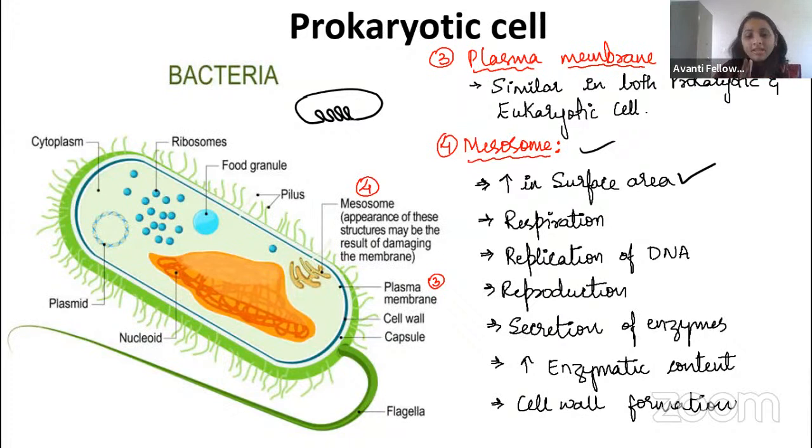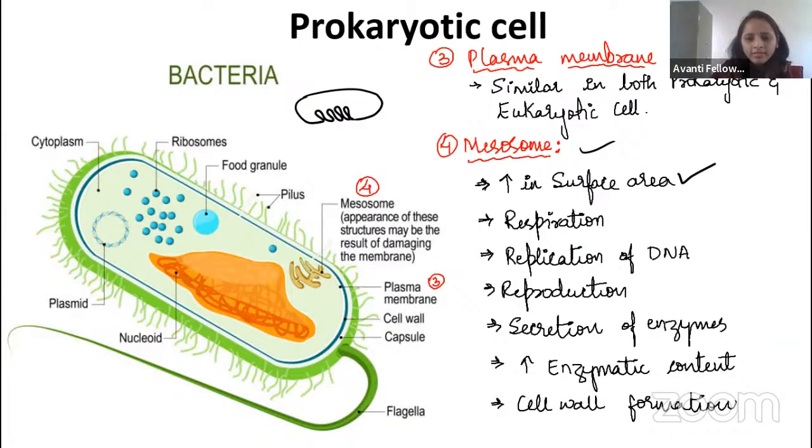The second one is respiration, for making the ATP molecule. In the exam, if they ask where respiration in the prokaryote or bacteria will take place, someone will write, ma'am, mitochondria. How will mitochondria come in prokaryotes, guys? The answer is mesosome, right, guys? In the mesosome, the respiration will take place.